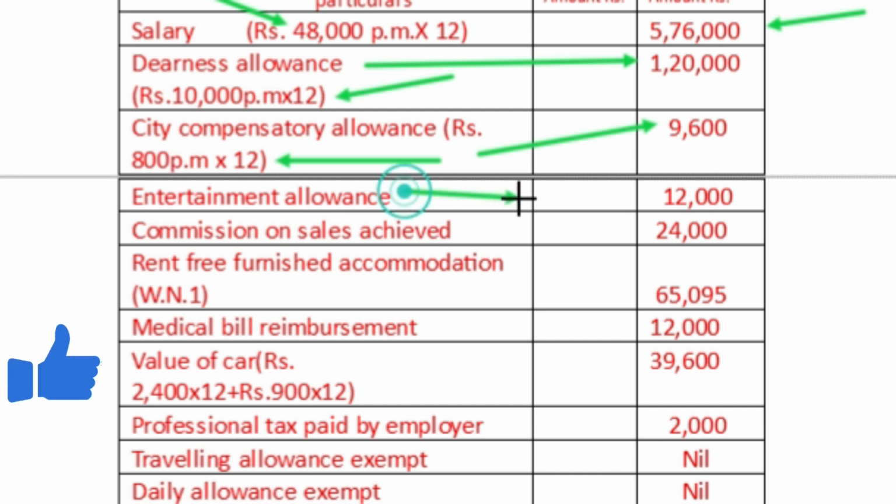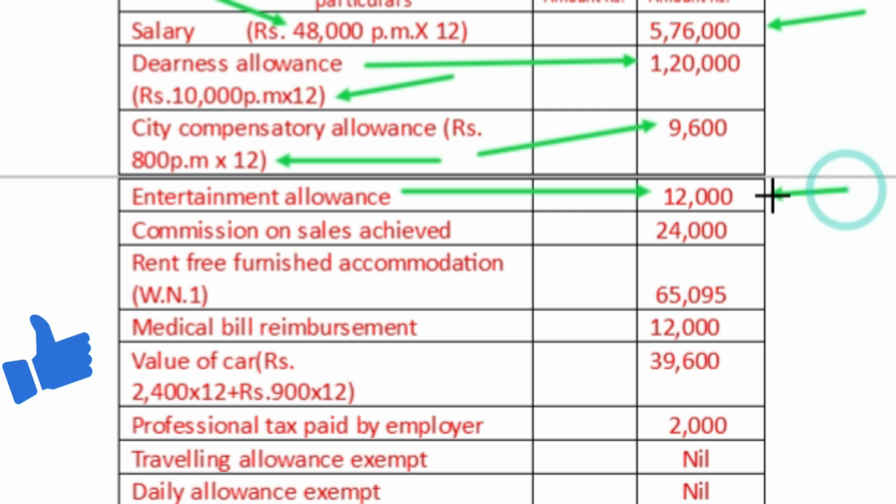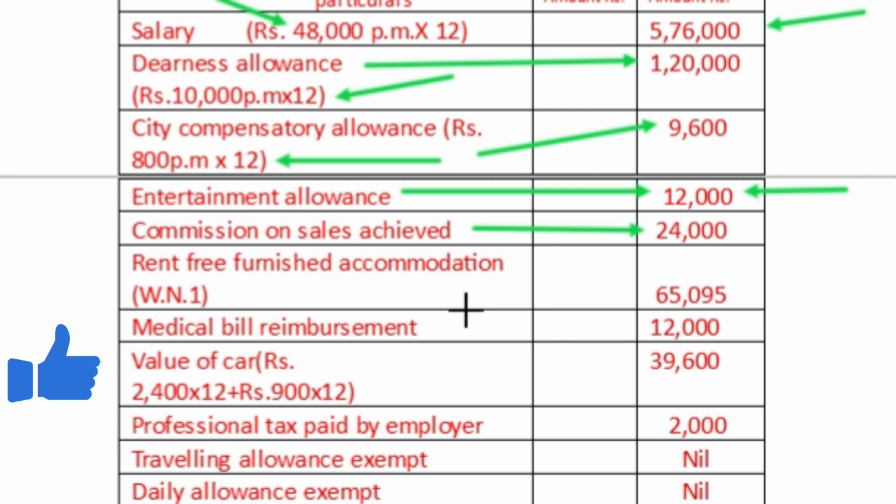Then entertainment allowance rupees 12,000. It is not per month, it is the annual amount given. This amount is received once annually. Commission on sales received is also received once by Mr. A from his company. And rent-free furnished accommodation is calculated with the help of a working note.